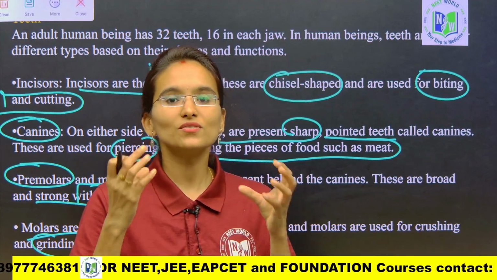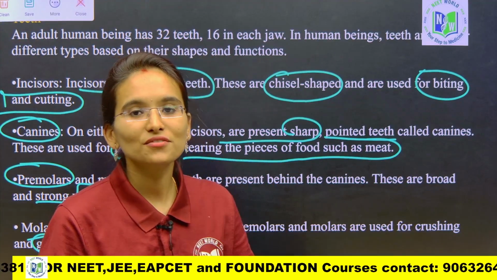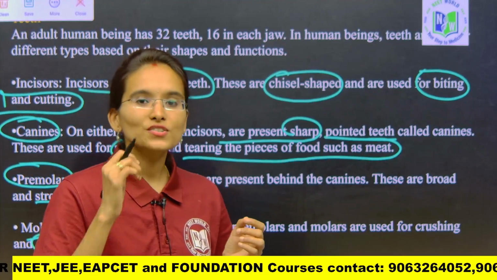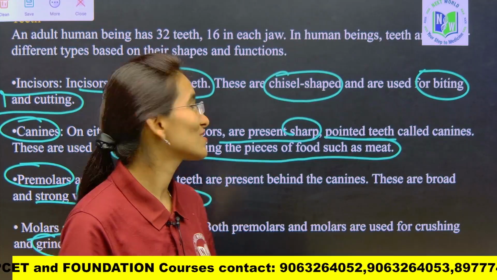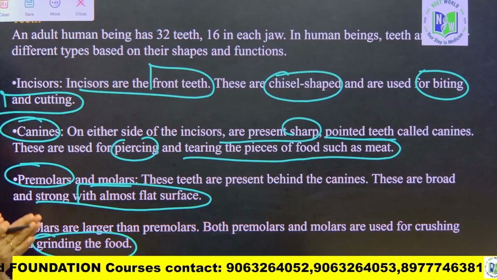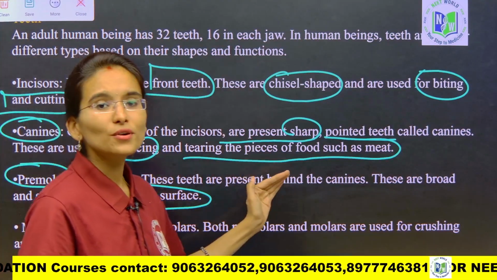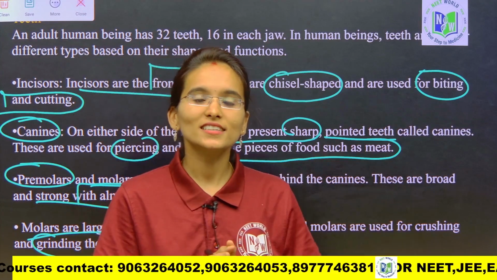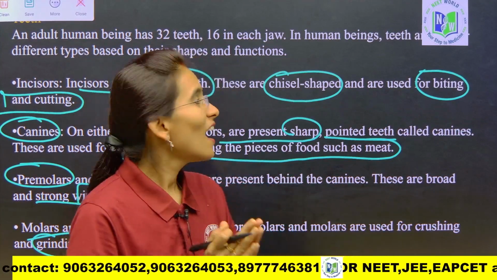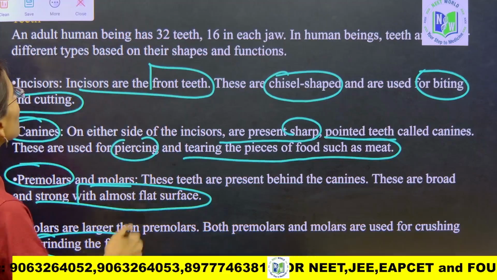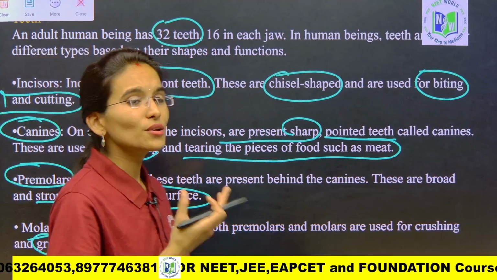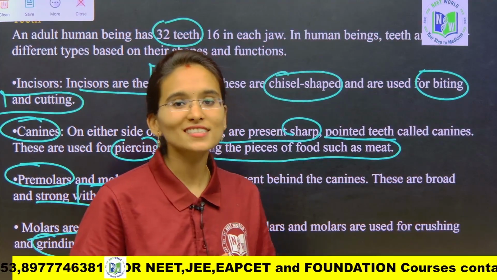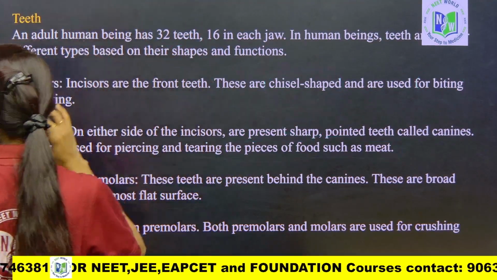These are just used for crushing and grinding the food, whereas the canines are used for tearing and incisors are used for biting and cutting the food, my dear students. So all these 4 different types of teeth are present in human beings, and adult human beings are going to have 32 teeth. So how are we going to have the 32 teeth? Let's have a look at this particular slide.